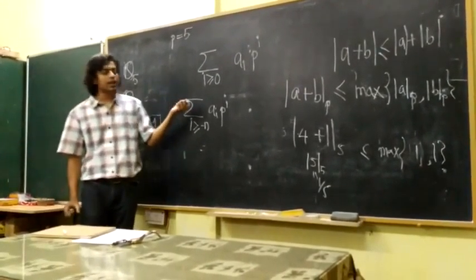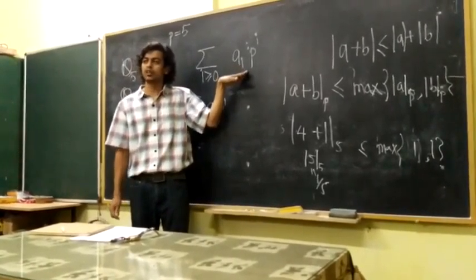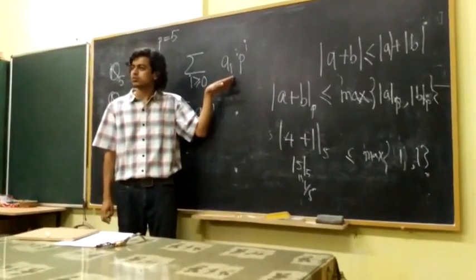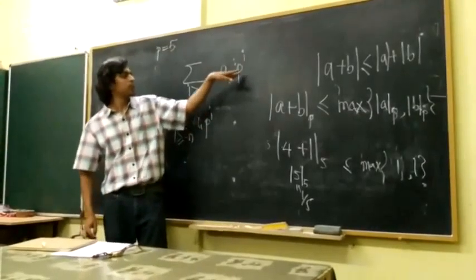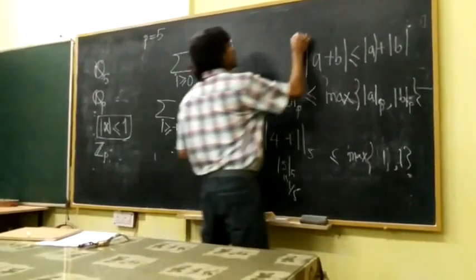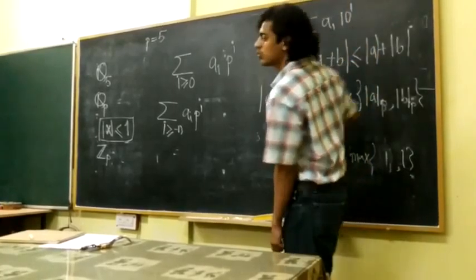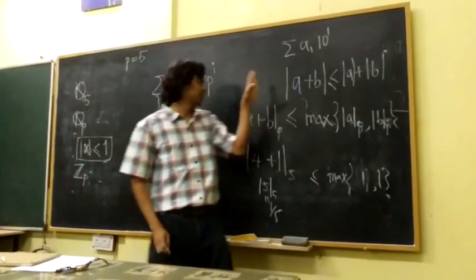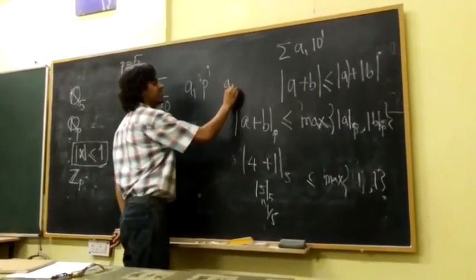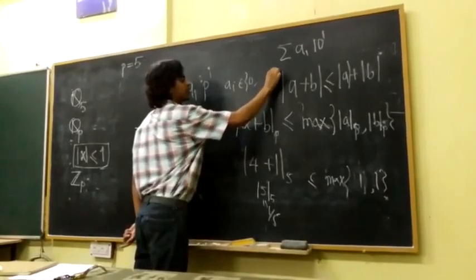Now, if you look at it, what does this sum remind you of? If instead of p, I was writing a 10, it was the summation of a_i 10^i. What does this look like? Sorry, our a_i's are between 0 and p minus 1.